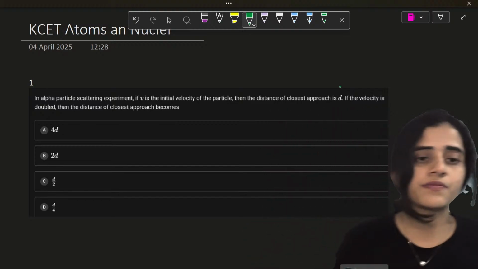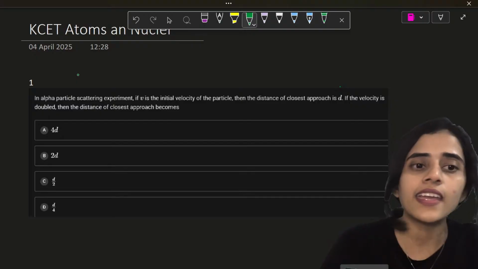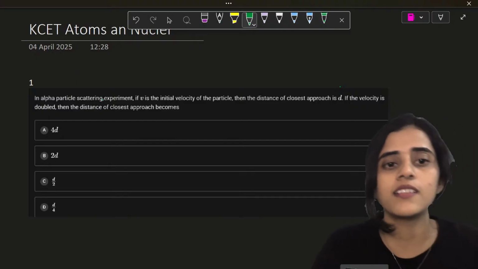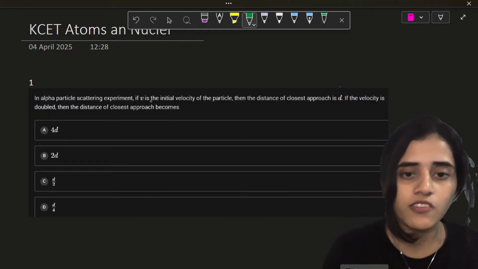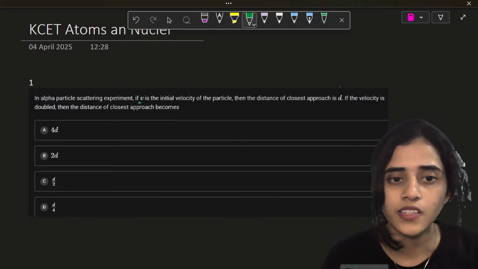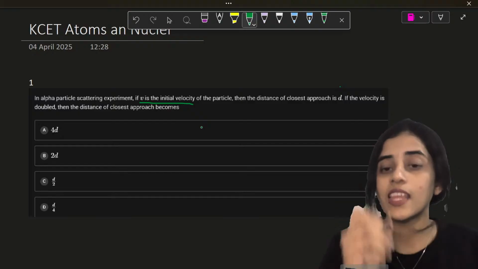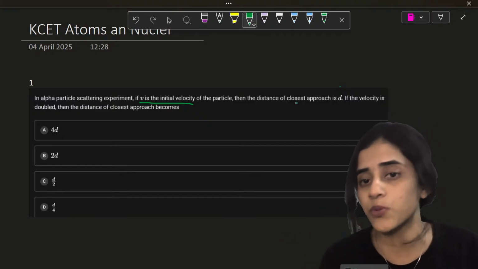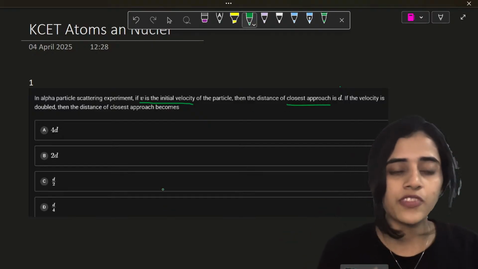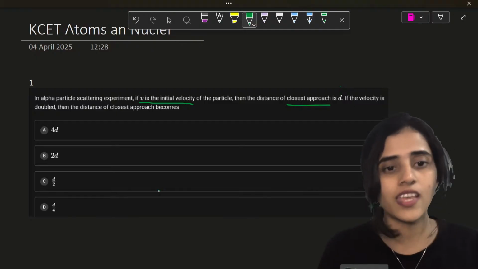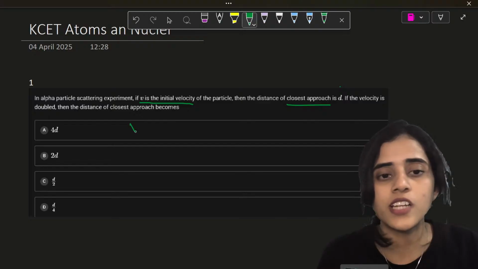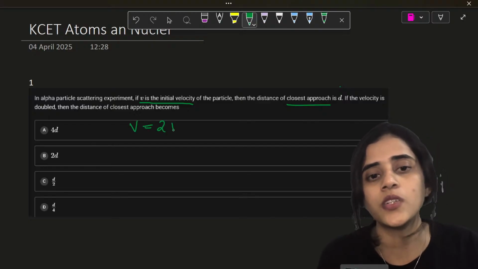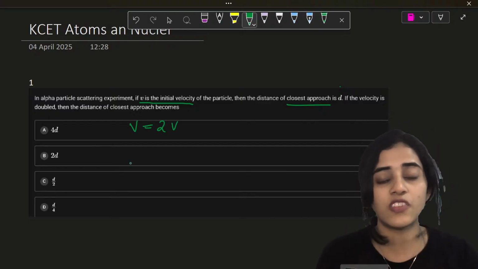Let's solve. First question. In alpha particle scattering experiment, if V is the initial velocity of the particle, then the distance of closest approach is D. If the velocity is doubled, then the distance of closest approach becomes? So what is doubled? V becomes 2V. That's the only thing that's given to you in the question.